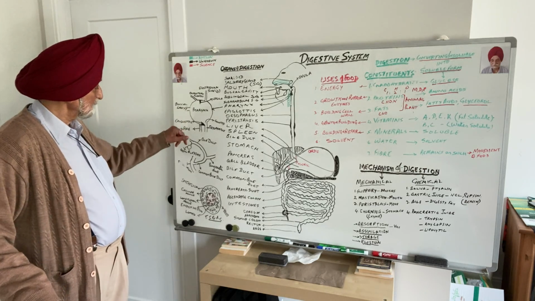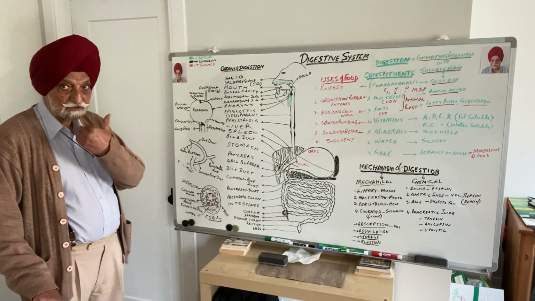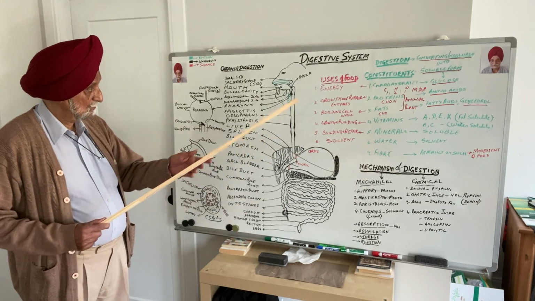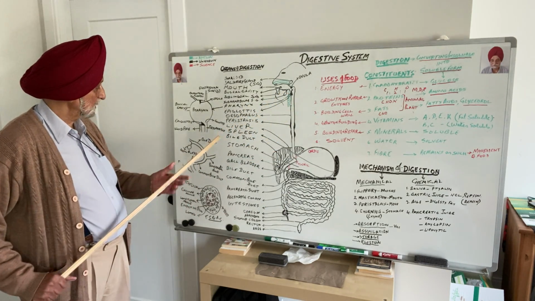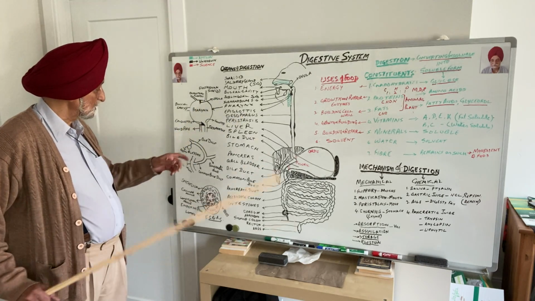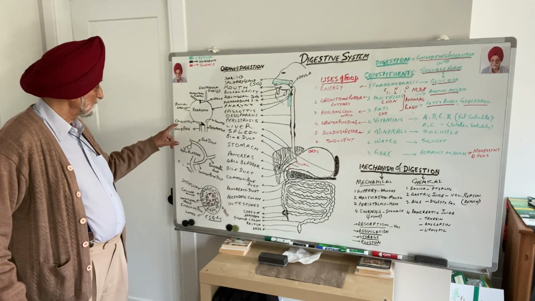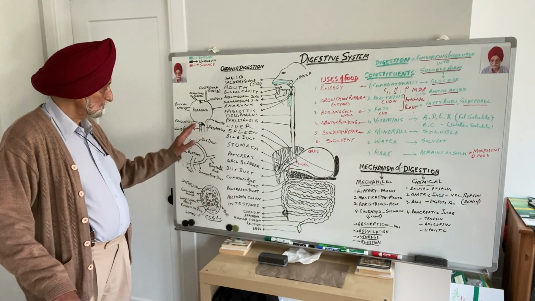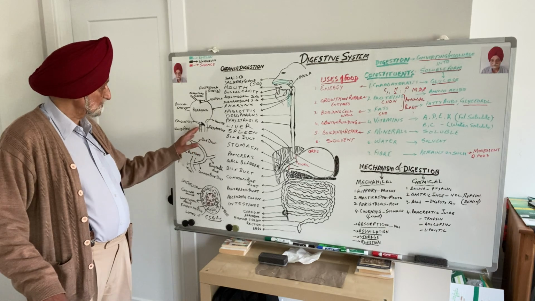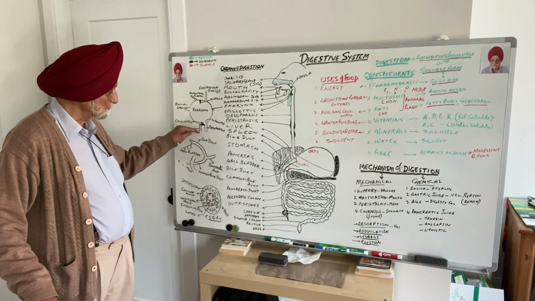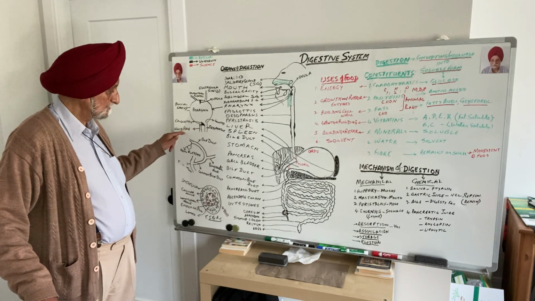Now, the other thing is towards the lower side of the throat, we have two tubes, the esophagus, the food pipe, and the windpipe. These two pipes are separated by a structure called epiglottis. Now, epiglottis is a bridge which does not let the food particles get into the trachea.